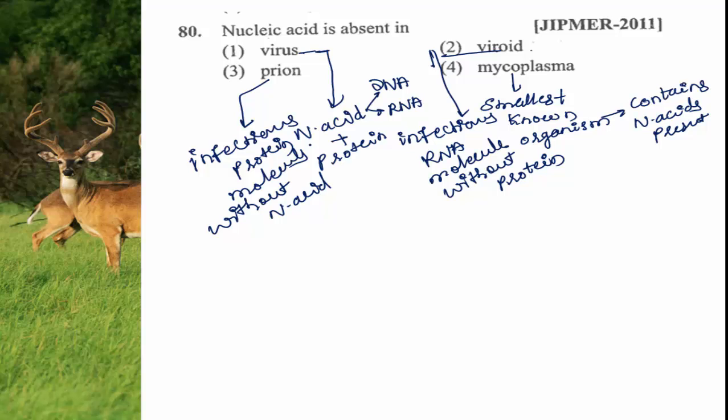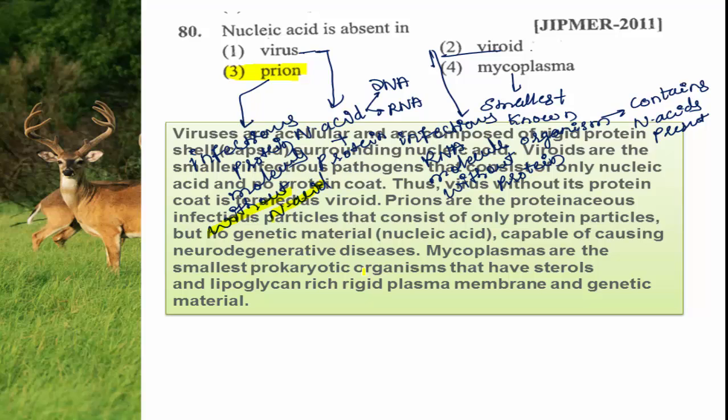But prions are the only group of disease causing agents which are made up of only protein molecules, infectious protein molecules without nucleic acid. So nucleic acid is absent in case of prions.